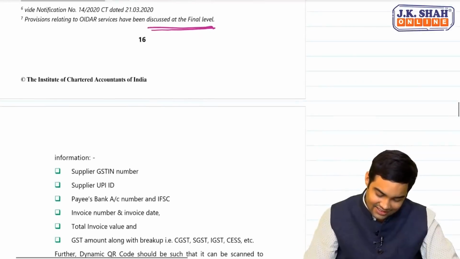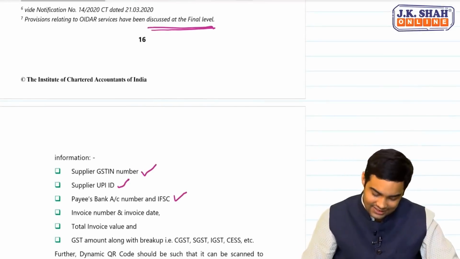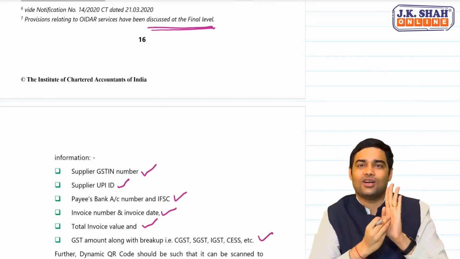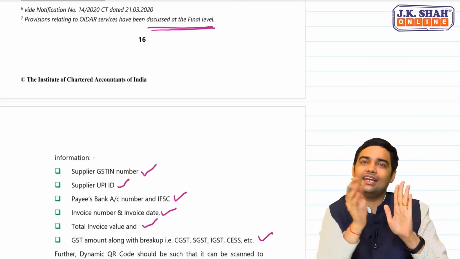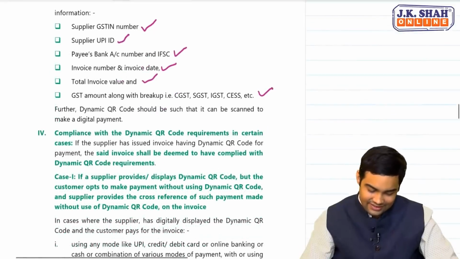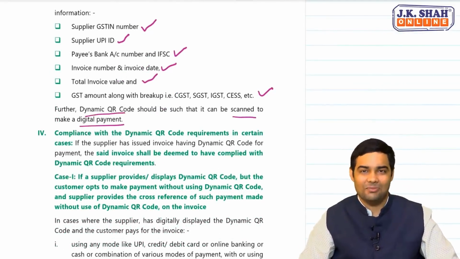It shall contain supplier's GST number, UPI ID, payee's bank account and IFSC, invoice number, invoice date, total value, GST amount. All this should be there in this dynamic QR code. A person will be able to scan and pay. Clear? Okay. Further, dynamic QR code should be such that it can be scanned to make a digital payment.